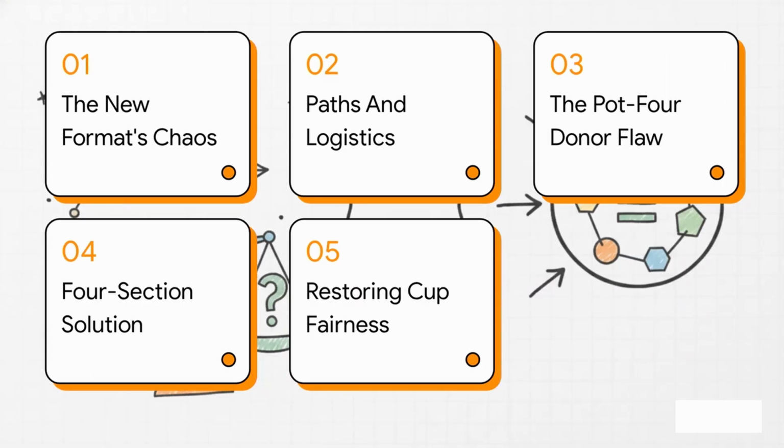In this explainer, we're going to cover first, the new format's chaos. Second, brutal paths and logistics. Third, the pot 4 donor flaw. Fourth, the 4-section solution. And finally, restoring World Cup fairness. All right, let's get right into it.